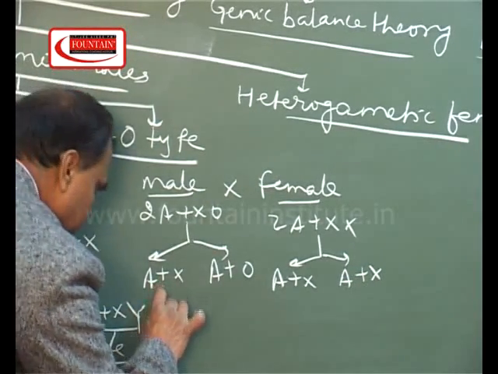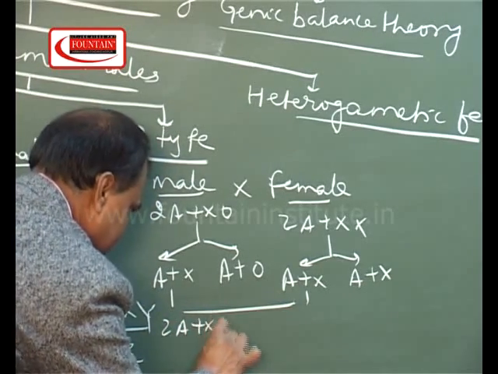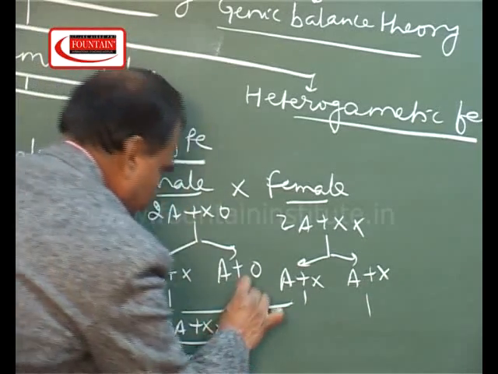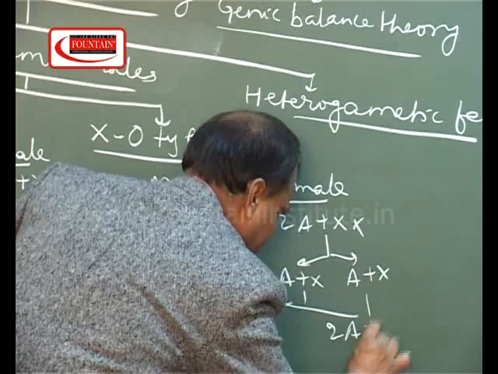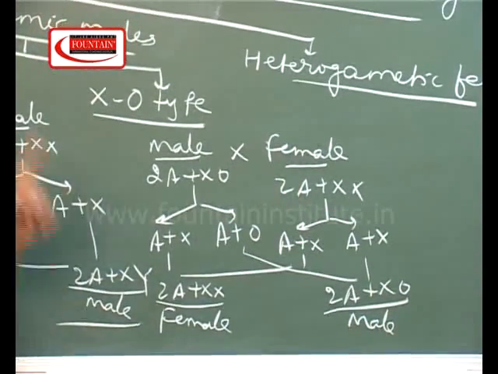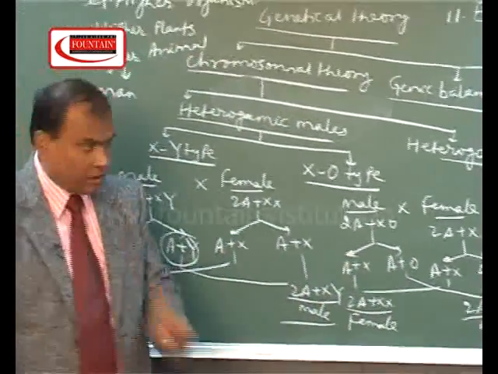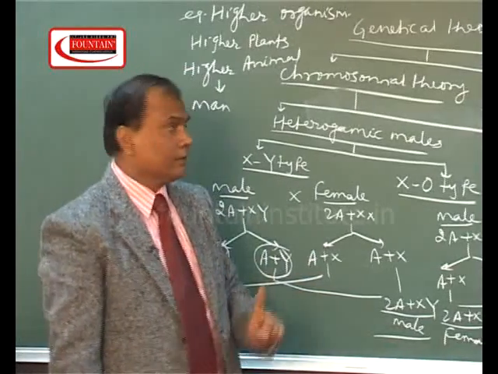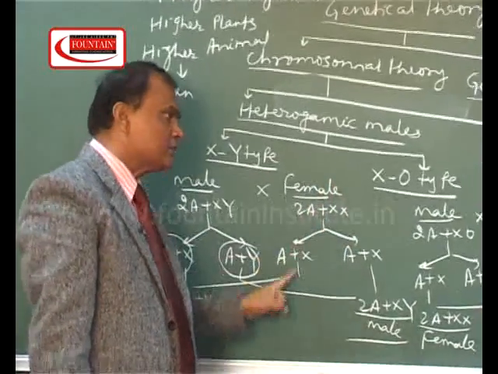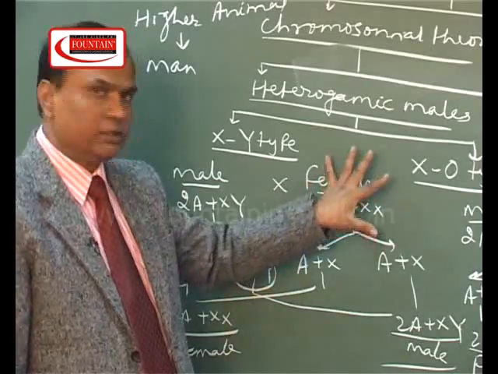Suppose if this sperm fuses with this ovum, the result will be 2A plus XX, it means female. And when this ovum fuses with this sperm, the result will be 2A plus XO, that is male. So in this case, it is clearly indicated that the absence of one sex chromosome in males determines the sex. So in the case of heterogametic male, sex will depend on the fertilizing sperm, not on the basis of the fertilizing ovum. Any doubt in it?